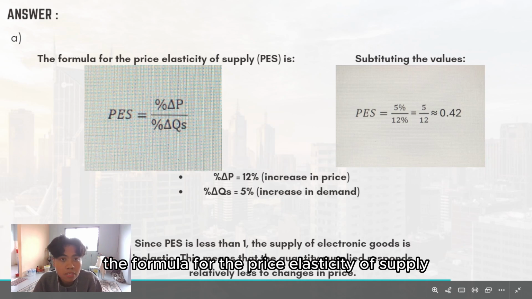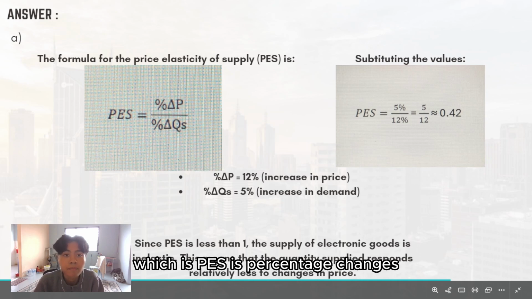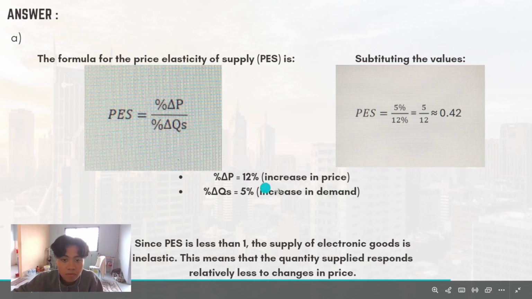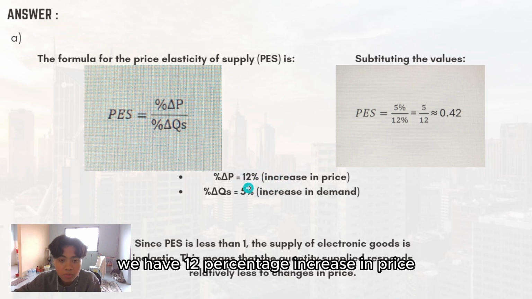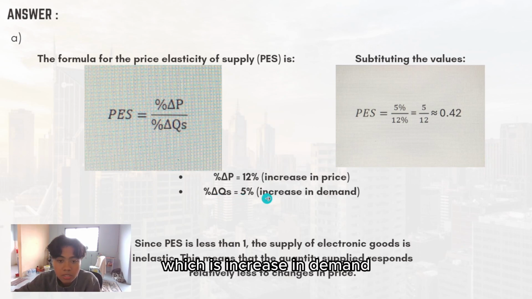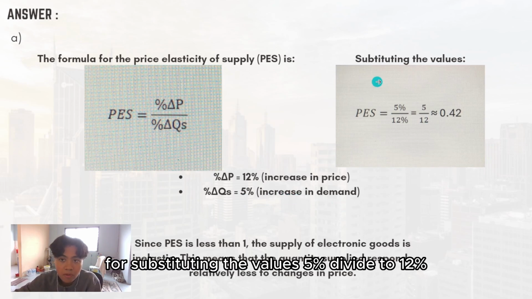The formula for the price elasticity of supply, which is PES, is percentage change in quantity supplied divided by percentage change in price. So for the price, we have a 12% increase, and for quantity supplied, we have a 5% increase.